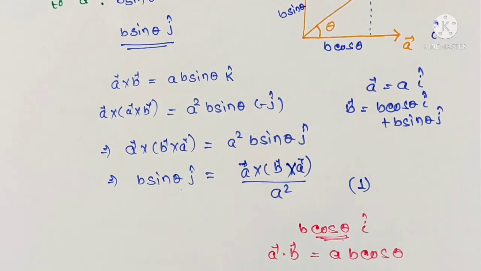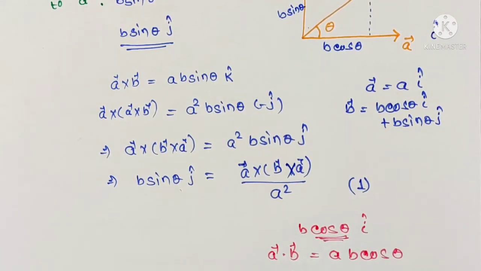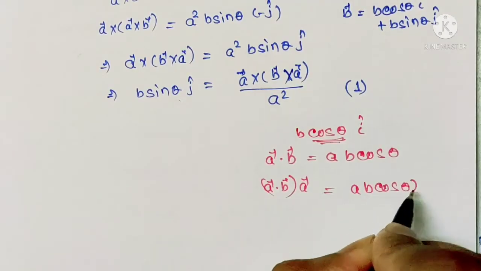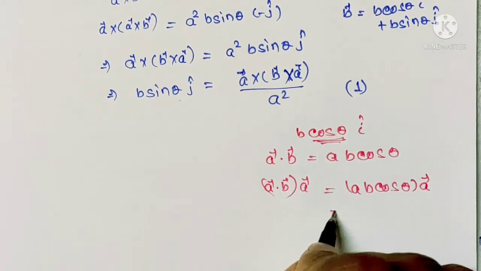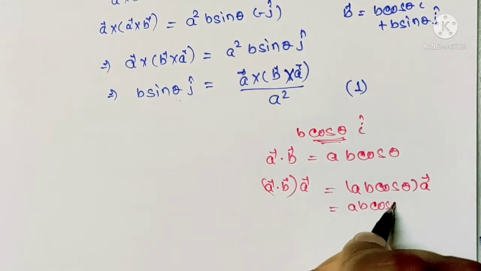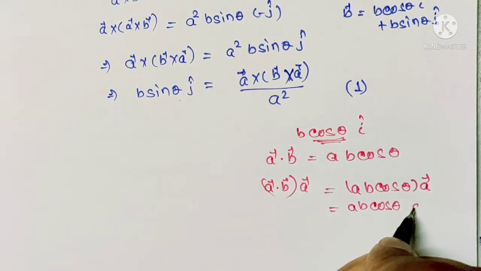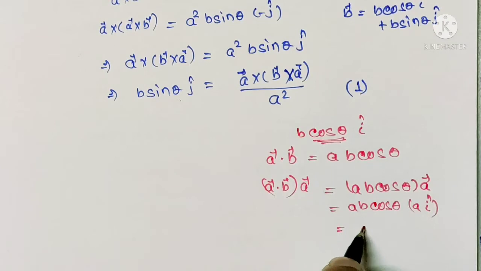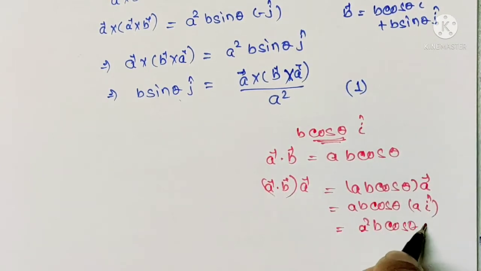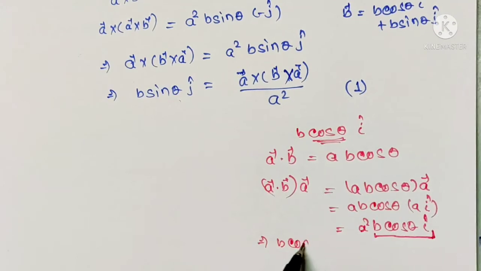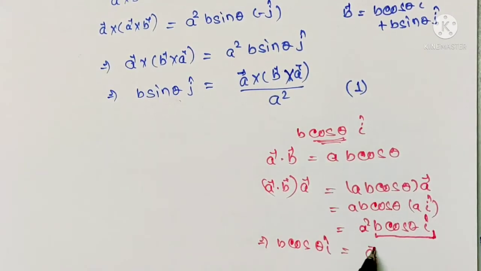Now A dot B times A vector will be AB cos theta times A vector, and A vector is A I cap. So this is A square B cos theta I cap. So this is the parallel component of B, the component of B that is parallel to A vector. So from here B cos theta I cap is A dot B A vector by A square.